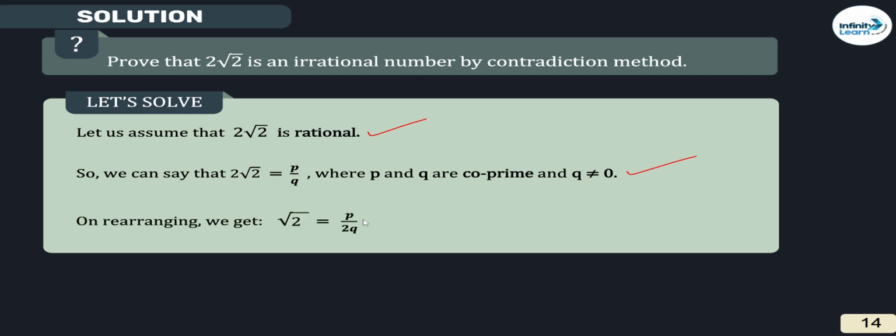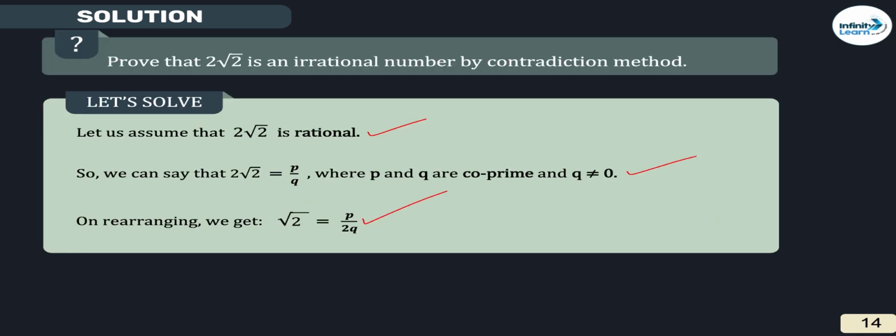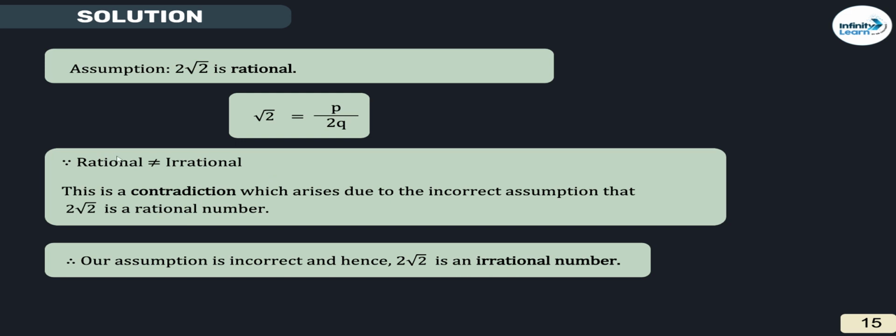First of all, rearrange this. Rearranged. Step number 4. Now we can directly conclude: because we know that root 2 is irrational and this part is rational, rational will not be equal to irrational. So a contradiction arises and what we have assumed is wrong. Therefore 2 root 2 is a rational number. No, it is an irrational number.